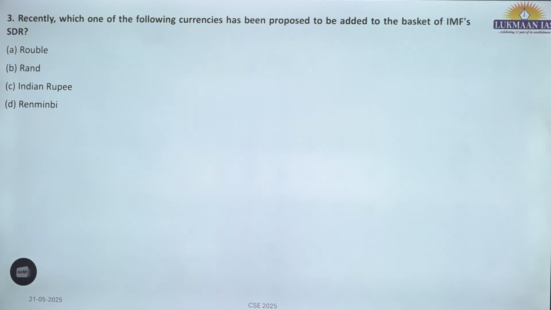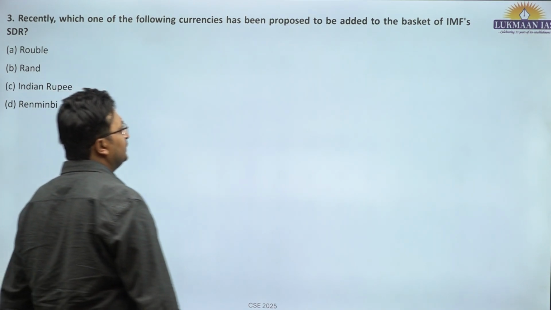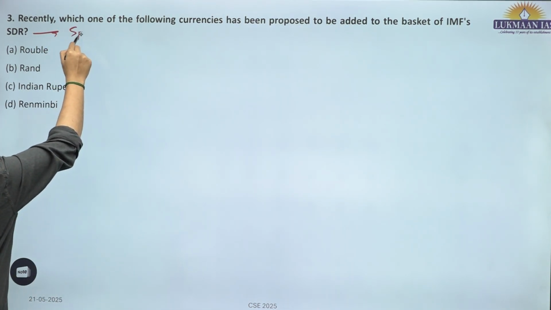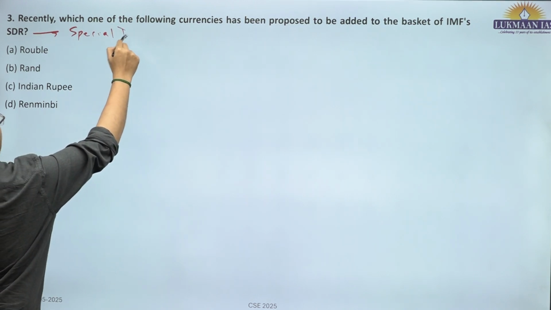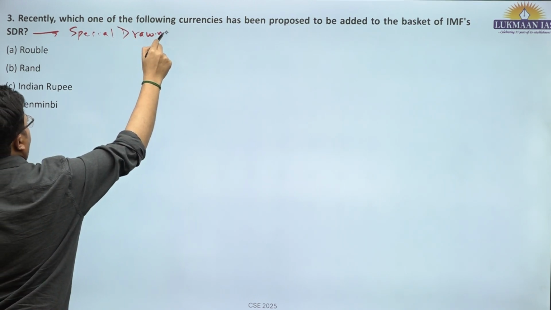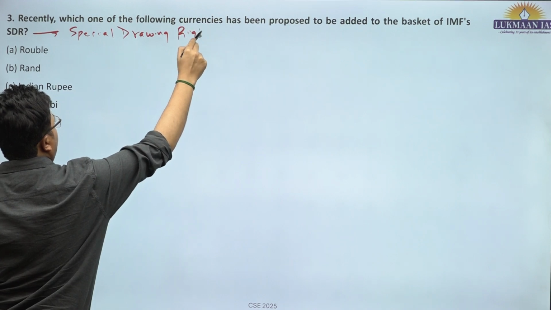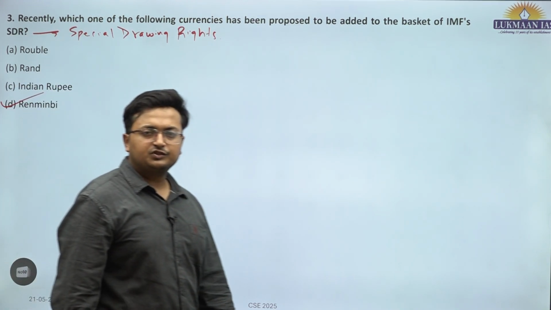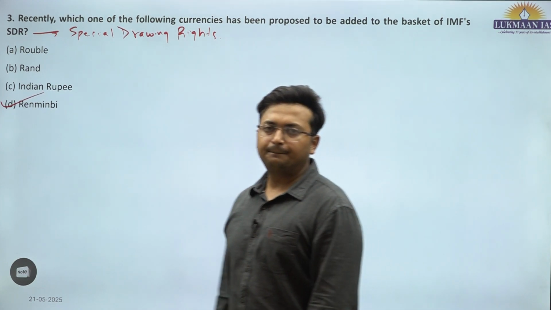Again, 2016, recently, which of the following currencies have been proposed to be added to the basket of IMF special drawing rights? Special drawing rights. So the latest currency has been the Chinese yuan or renminbi. D, the currency of China. Okay.